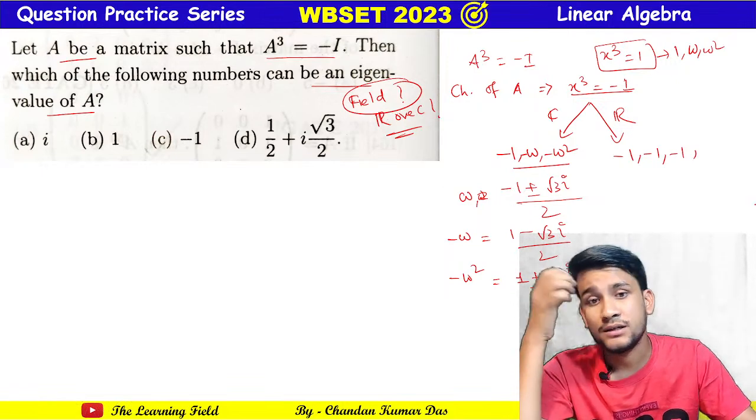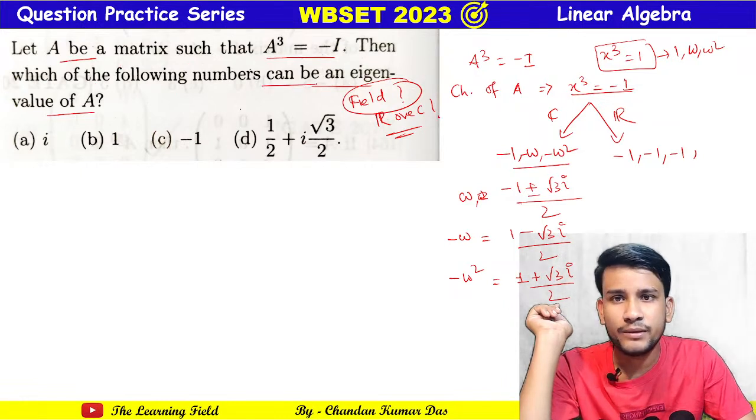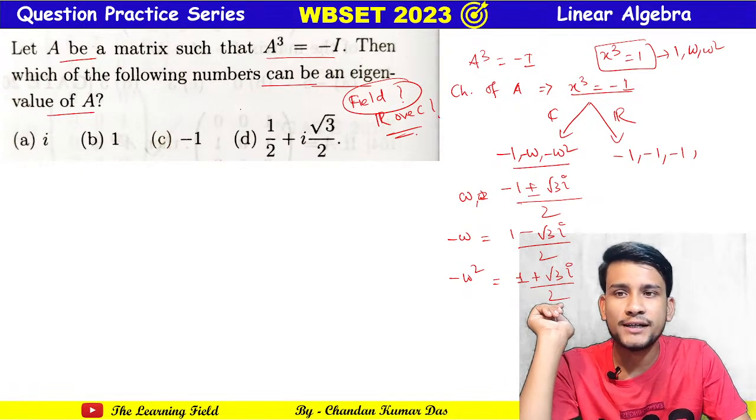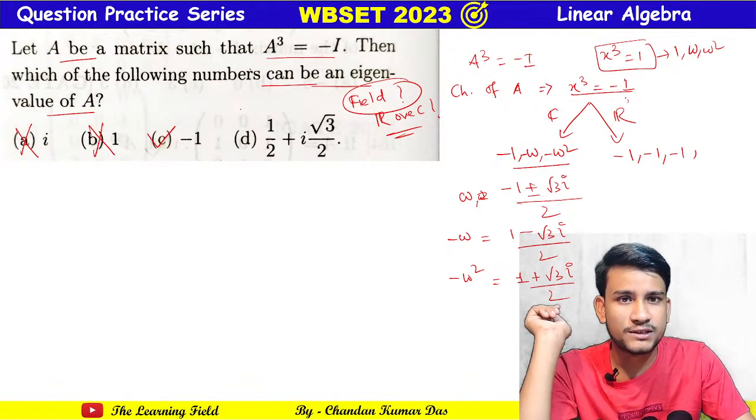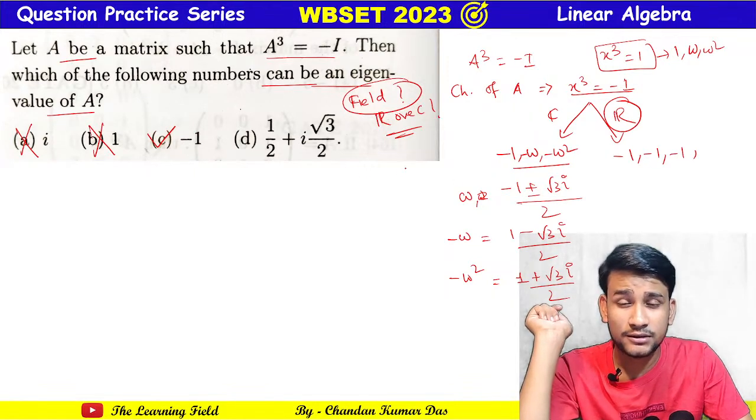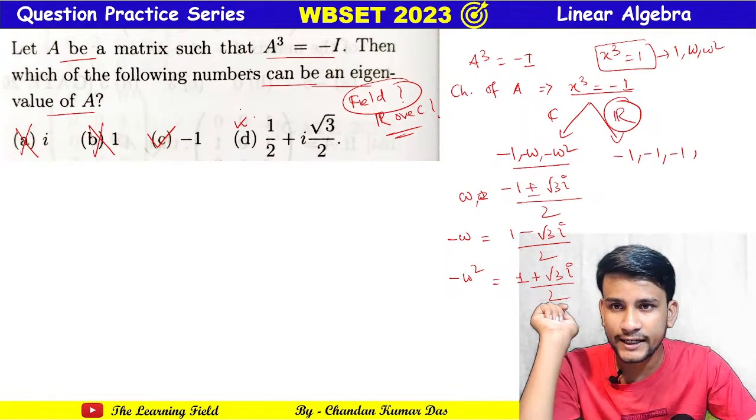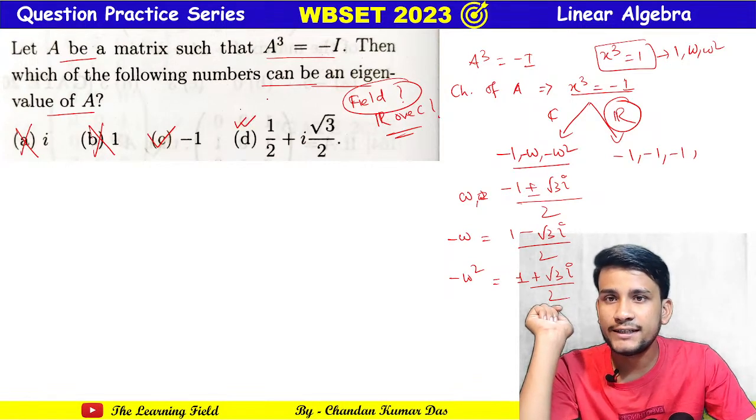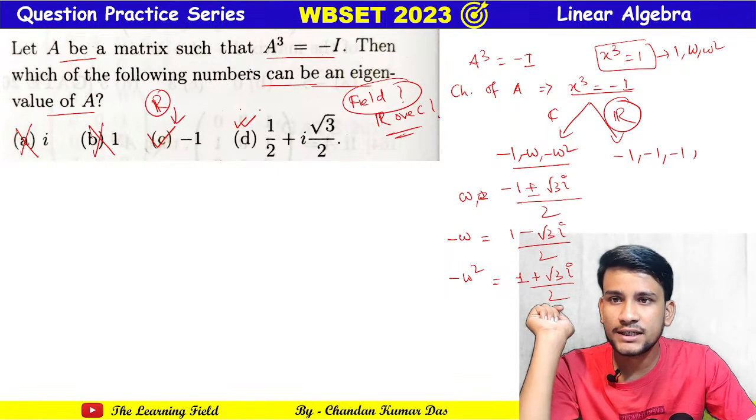So see, the matrix satisfies A cubed equal to minus I. Which of the following numbers can be the eigenvalue of A? Iota, no. 1, no. Minus 1, yes. If the field is R, then the eigenvalue is minus 1, and if the field is C, then minus omega square, that is 1 plus root 3 i by 2, can also be an eigenvalue. So if the field is given as R, then minus 1 is the answer, and if it is over C, then this can be the answer.